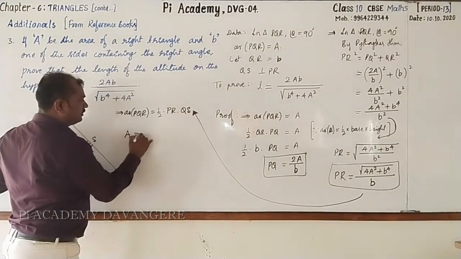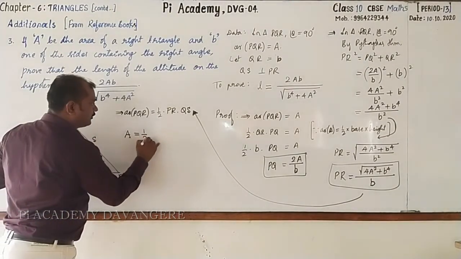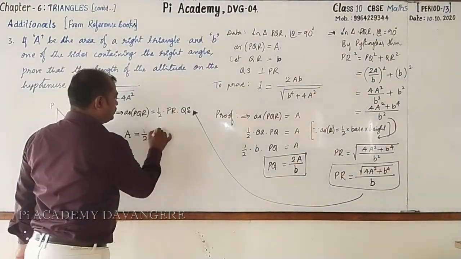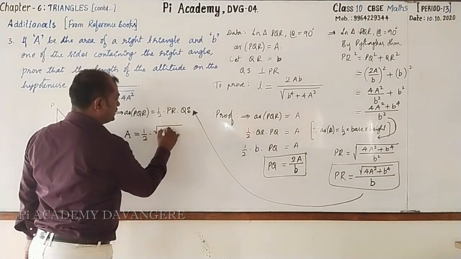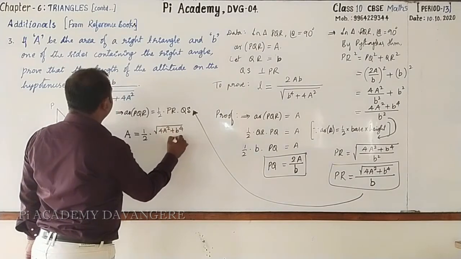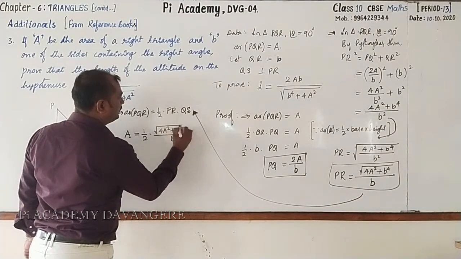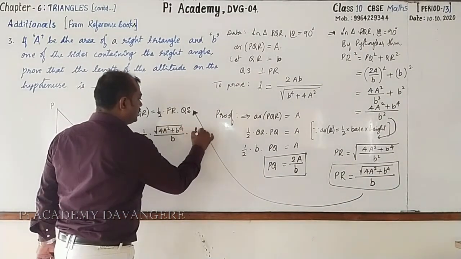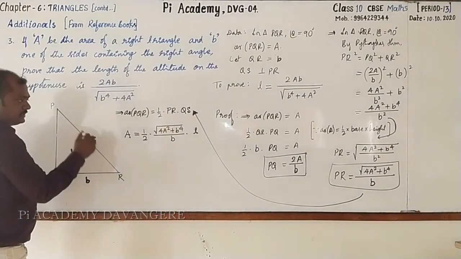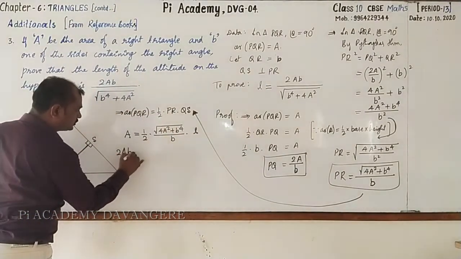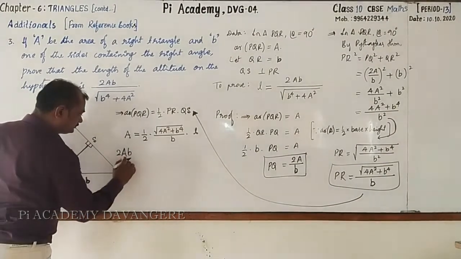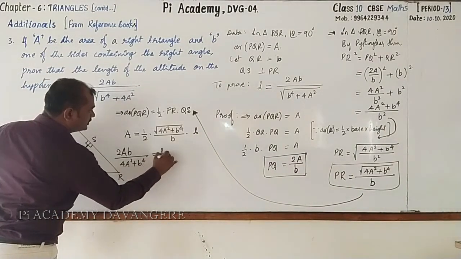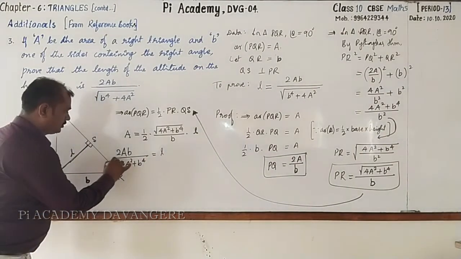What is area of triangle PQR? It is capital A, equal to half into base PR. PR is how much? It is square root of 4a square plus b raised to the power 4 whole divided by b, into QS. QS is nothing but L. But we want L only. Transfer these. It is 2 into capital A into small b, then this is whole divided by square root of 4a square plus b raised to the power 4, is equal to L. It is a rule.